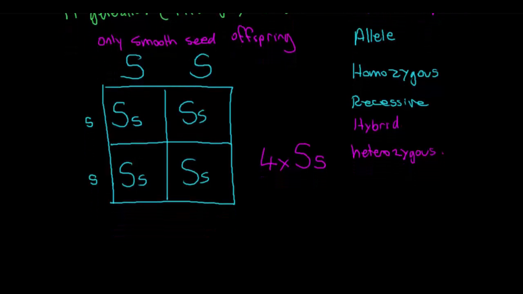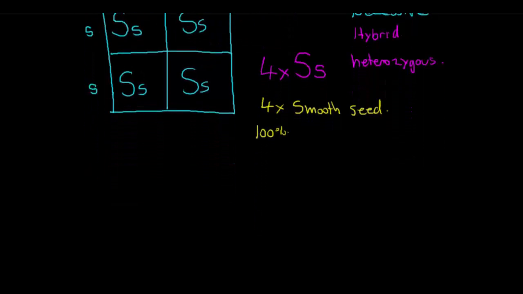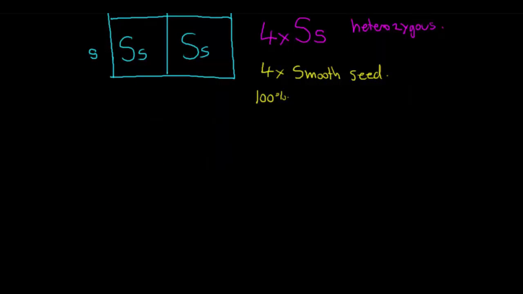Now, when we have the dominant allele, this capital S, the one for smooth, the smooth seed, whenever that's present, that's what's going to be expressed in the phenotype. So that means all offspring are going to be smooth seed. Okay, 100% of them are going to be smooth seed in the first generation. But let's see what happens in the second generation. We'll call that F2. This is the second generation.